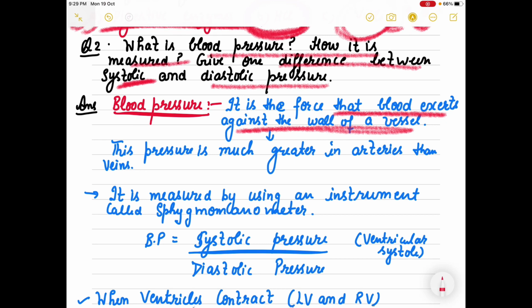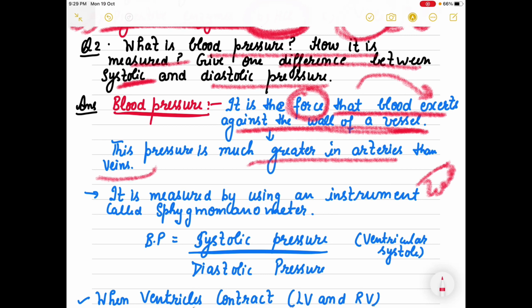You know that there are arteries, veins, and capillaries. So the force, the pressure that the blood is exerting against the wall of a vessel, is known as your blood pressure. The pressure is much greater in arteries than in the veins, and it is measured by an instrument, and that instrument is the sphygmomanometer.